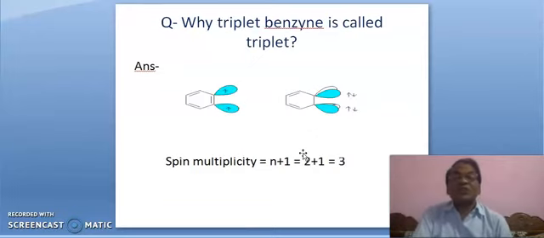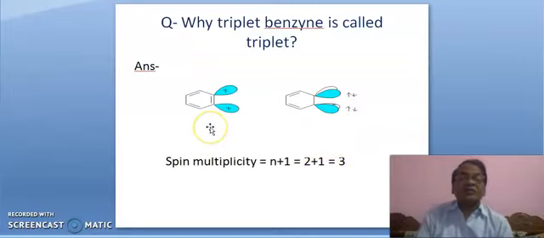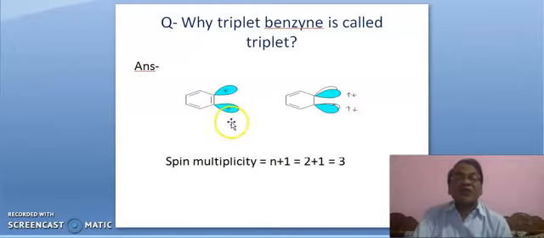Next question is, why is triplet benzene called triplet? Okay. Triplet benzene exists in two structures, this and this. In this structure you are looking at here, there are two unpaired electrons. So spin multiplicity is equal to n plus 1, that is 2 plus 1, where n is the number